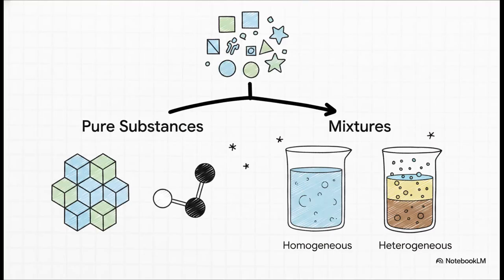It essentially boils down to 2 main buckets, pure substances and mixtures. Pure substances have an invariant, fixed composition. These are your elements, like pure hydrogen, which you literally can't split any further, and compounds, like baking soda, where elements combine in definite specific proportions. On the flip side, we've got mixtures, where things are combined but they still retain their own individual properties. These can be homogeneous, like salt dissolved completely evenly in water, or heterogeneous, like oil and water, where you can physically look at it and see the separate parts.